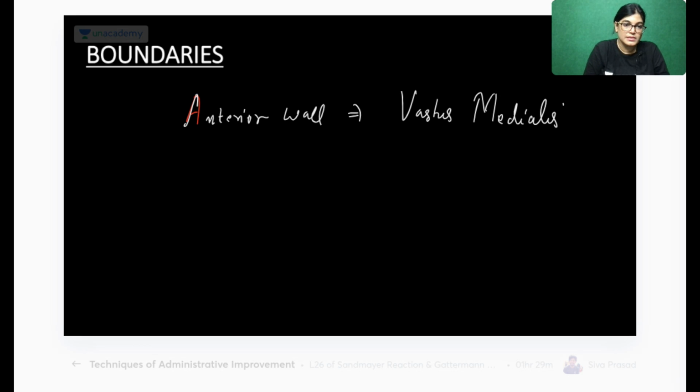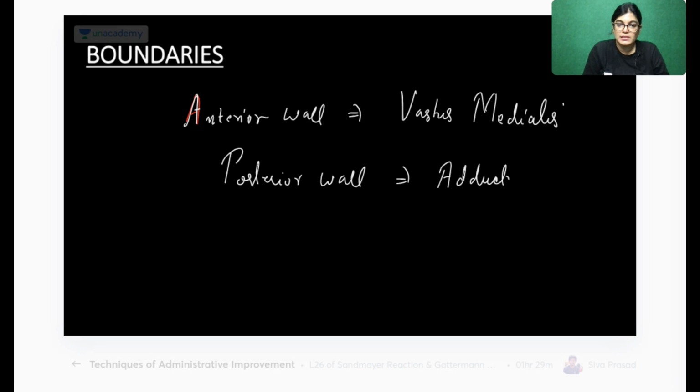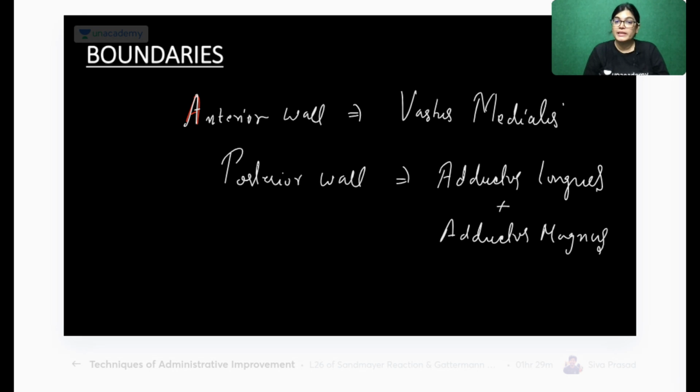Okay, this is the anterior wall. When we are talking about the posterior wall, the major muscle forming the posterior wall is the adductor longus muscle. But actually, posterior to adductor longus, we have also got the adductor magnus muscle. So mainly by adductor longus, but posteriorly adductor magnus is also lying there.